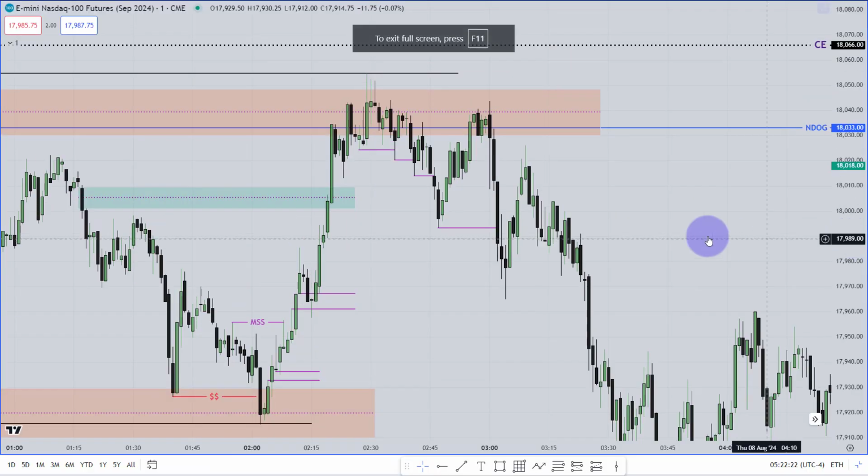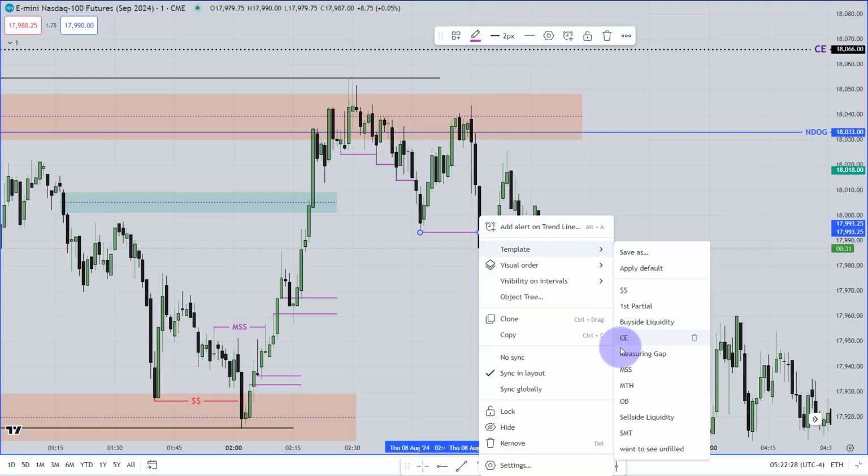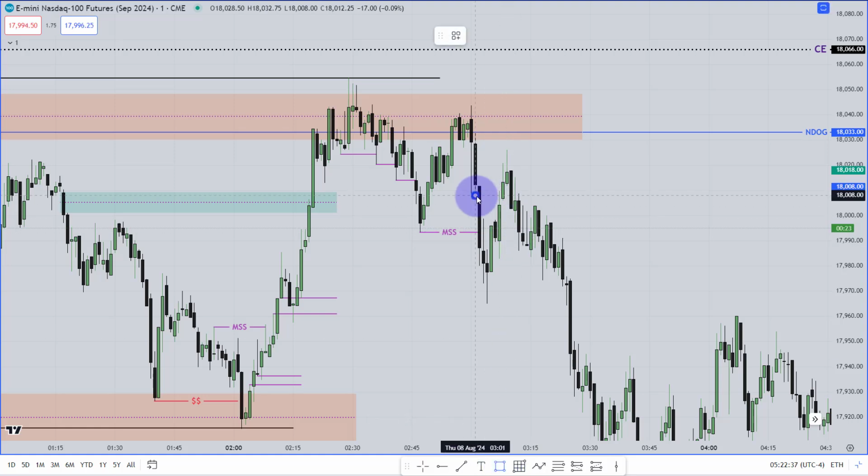Okay, so that was the tweet I have tweeted before. So it's not hindsight. This is my market structure shift, a perfect market structure shift. Then after getting the market structure shift, where is your fair value gap? There is your fair value gap. Where is your breakaway gap? No brother, I don't have any breakaway gap over there.